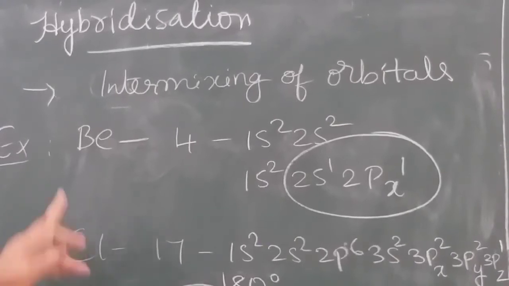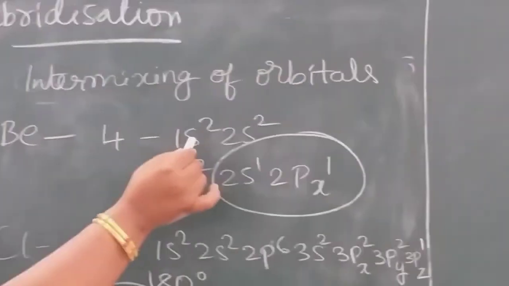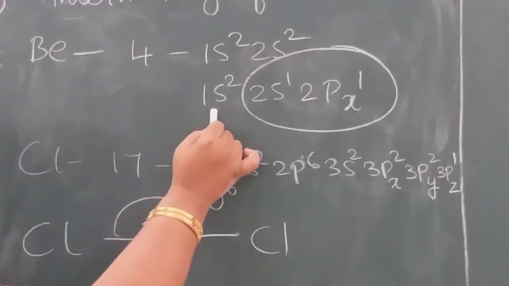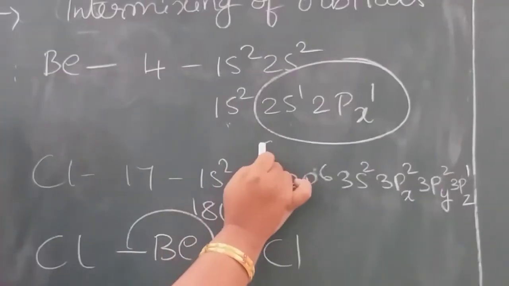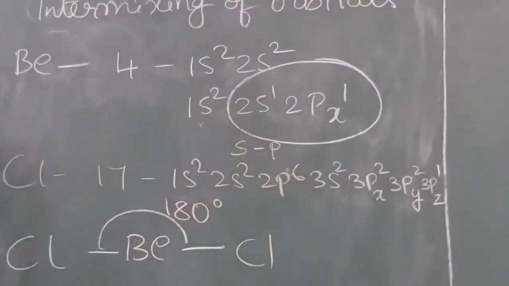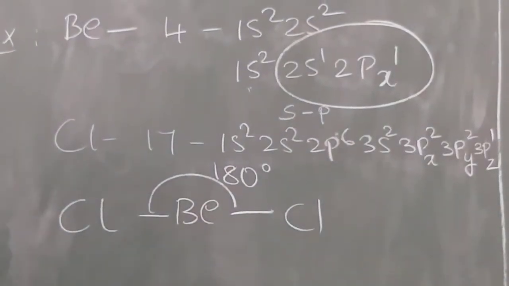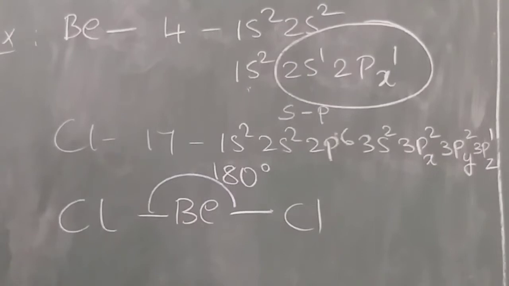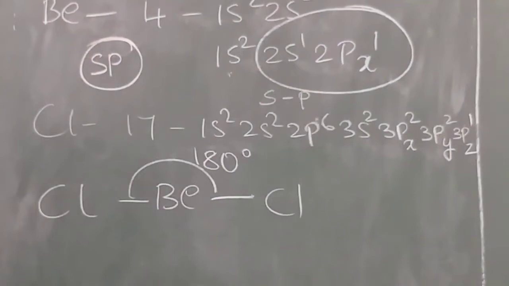Suppose we take the example of beryllium. Beryllium's atomic number is 4. Electronic configuration 1s2, 2s2. In the excited state, the electronic configuration is 1s2, 2s1, 2px1. So it has one s and one p electron. The one s and the 2px orbitals will intermix to form two identical sp orbitals.